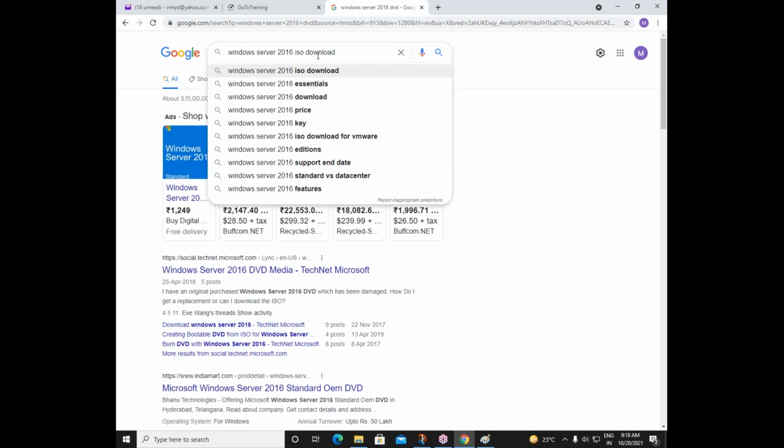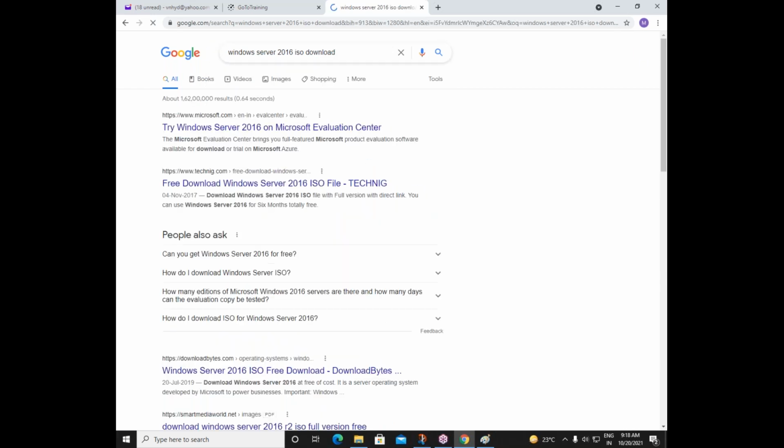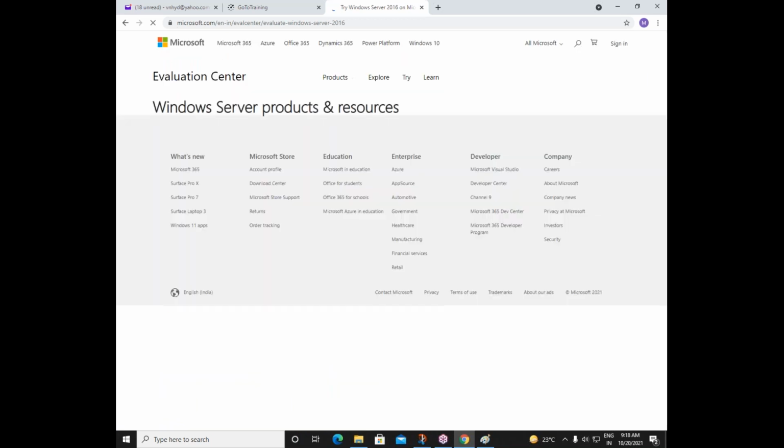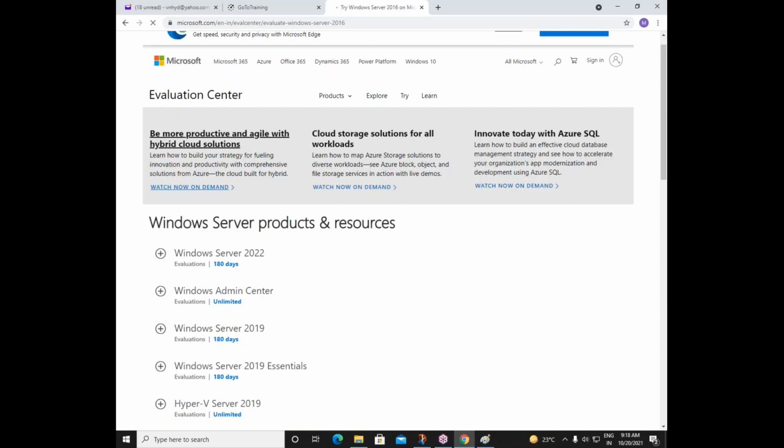We are getting operating systems in an image file. ISO is an image file. So what we can do here is just go to Microsoft.com. You can see Microsoft.com here. From here we can download our Windows Server 2016 or 19 or 22.